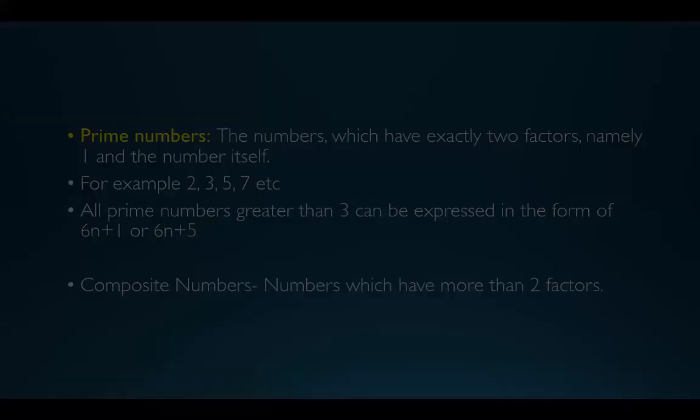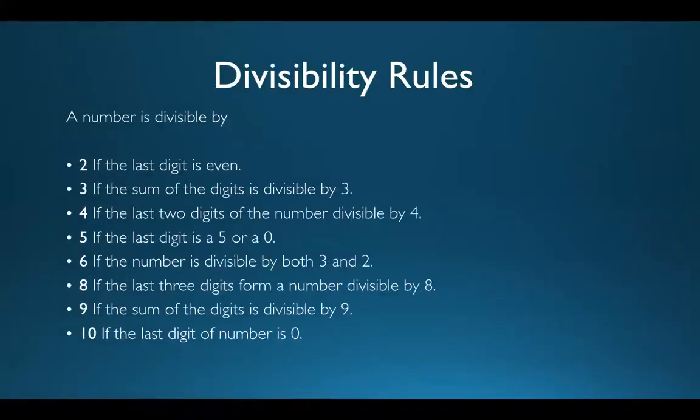Okay, clear? Now moving forward, divisibility rules. You must have learned these divisibility rules in class 8, generally in the very last chapter of mathematics, on how to find out whether a given number is divisible by a certain number. The basic questions asked in the aptitude test of any company belong to these numbers. So how to find out whether a number is divisible by 2? It's very easy. If the last digit is even, that is 0, 2, 4, 6, or 8, then we say that the number is divisible by 2, right?